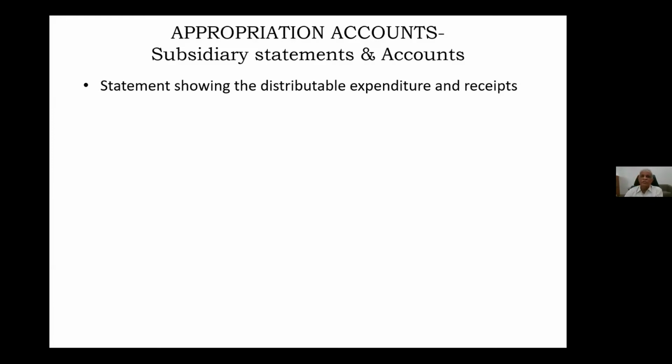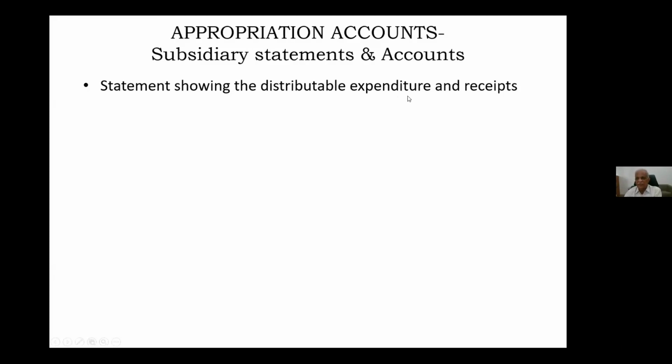Normally this distributable statement of expenditure and receipts actually railway board will give us. They will take certain information of expenditure and receipts from zonal railway and they will consolidate and then they will send the details. Now, what are the details that will be available under distributable expenditure and receipts?